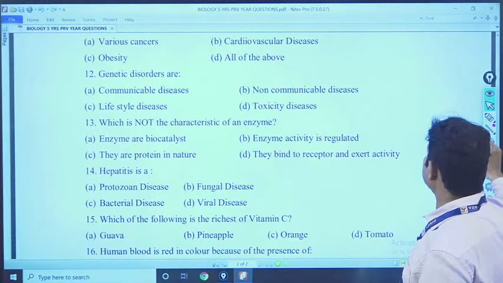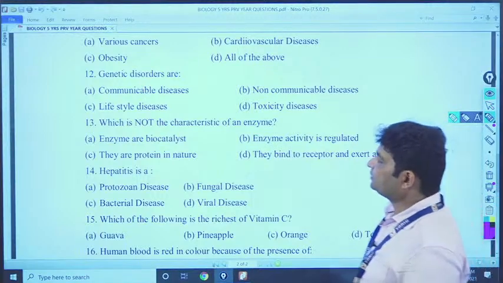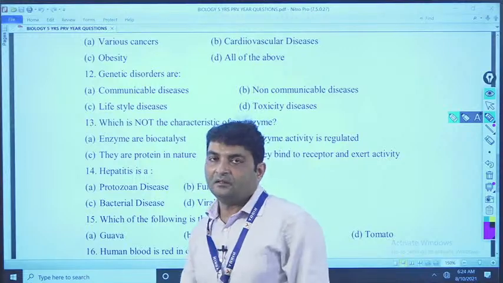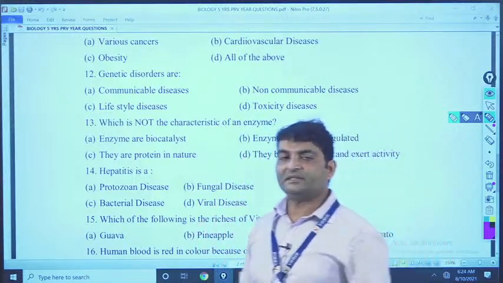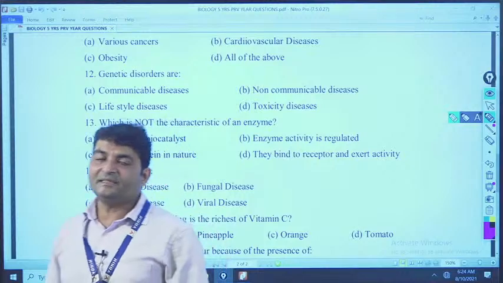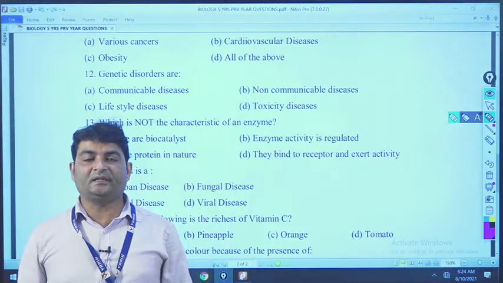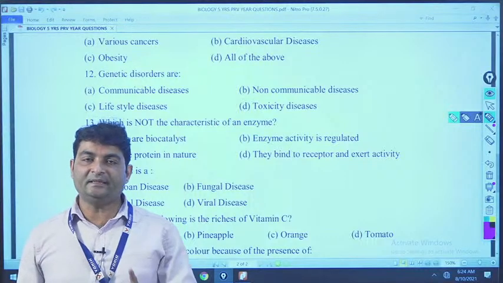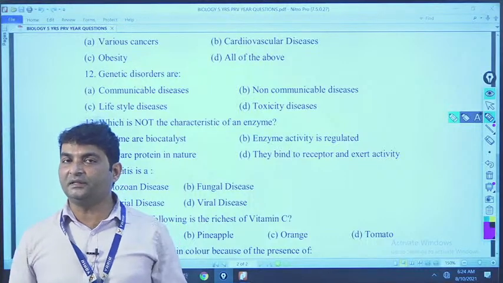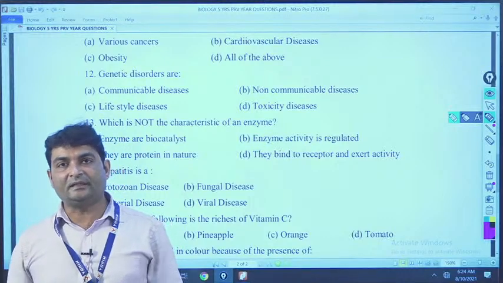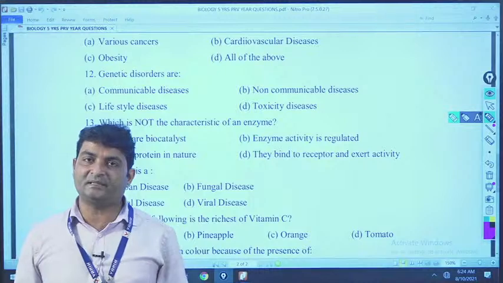Now come to the next question, which is not a characteristic of an enzyme. Now tell me, what is the definition of an enzyme? Enzymes are chemical substances that are present only in living organisms. Mind it, they are present only in living organisms, and they enhance or increase the chemical reactions taking place in our body.